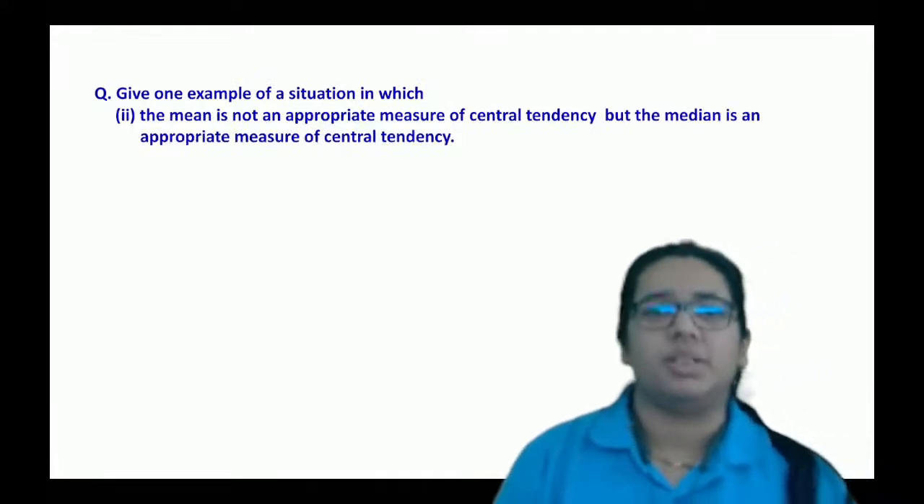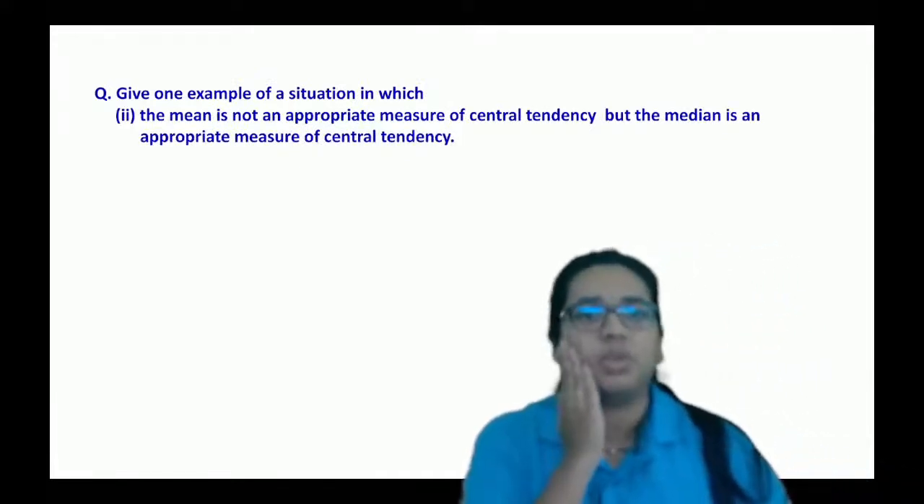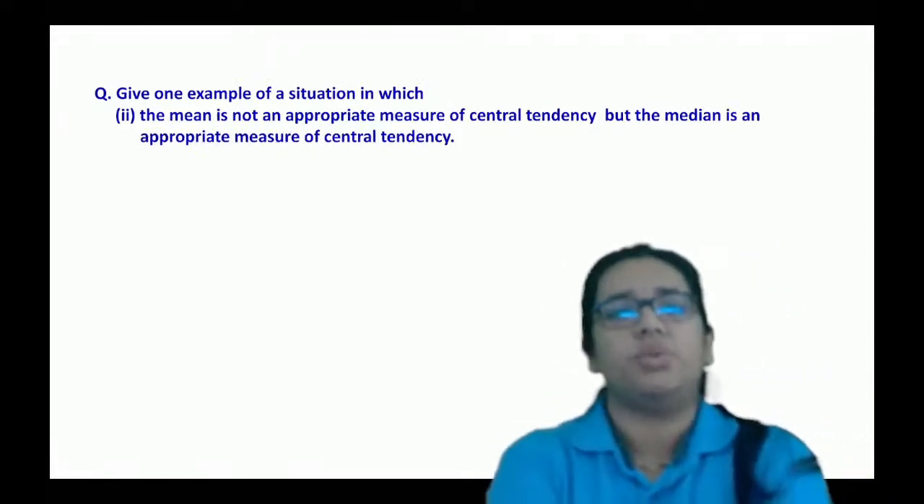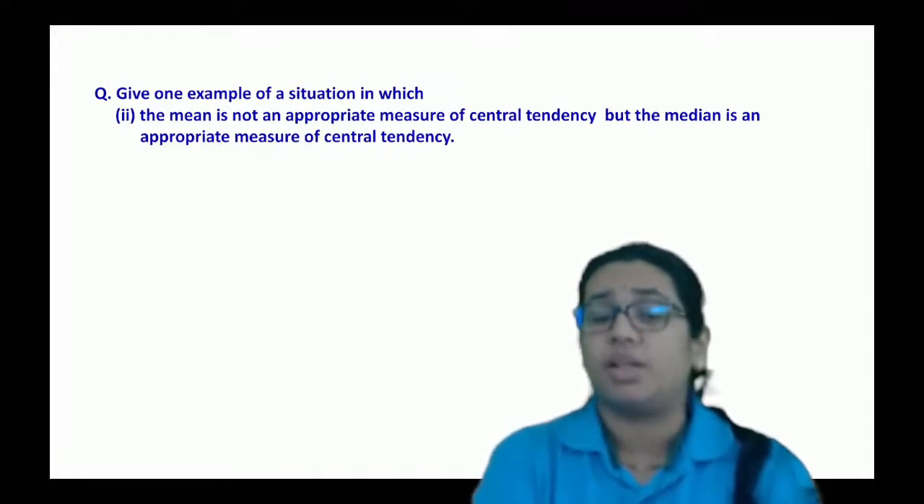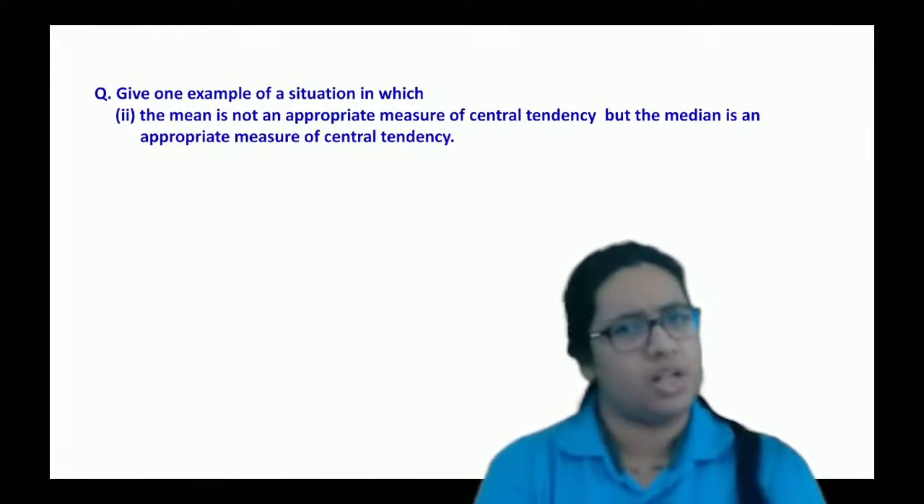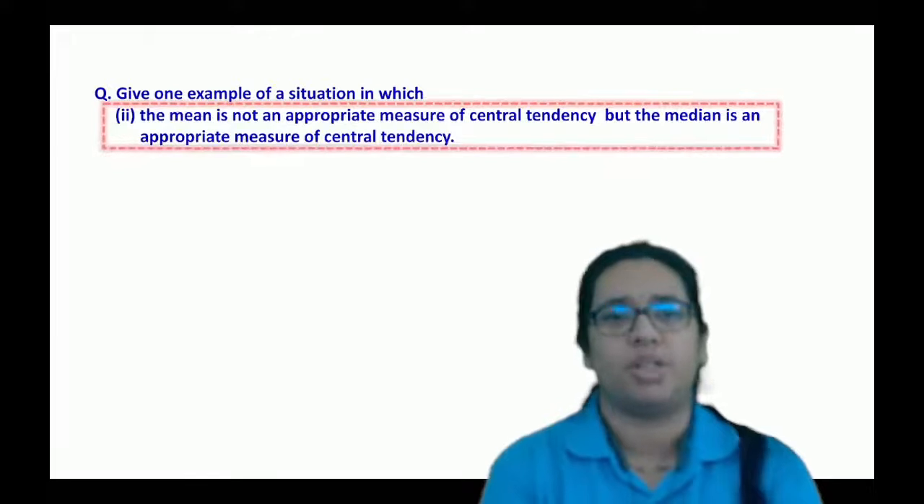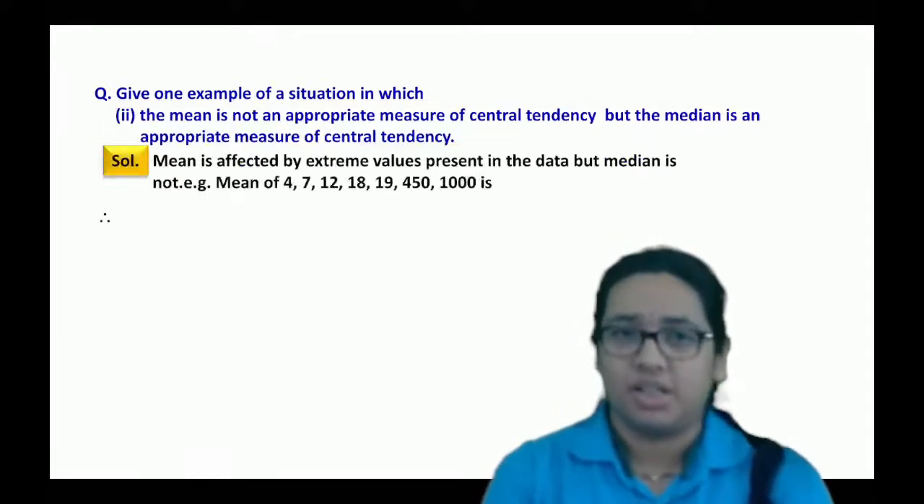Now, just try to solve this one. Okay? The question is something like this. Give one example of a situation in which the mean is not an appropriate measure of central tendency, but the median is an appropriate measure of central tendency.